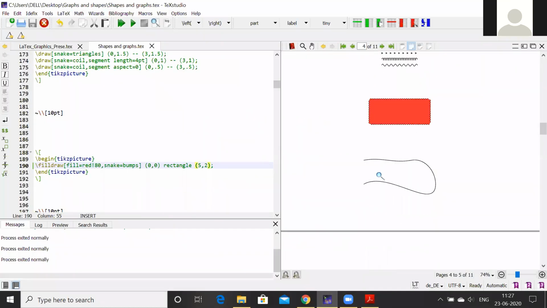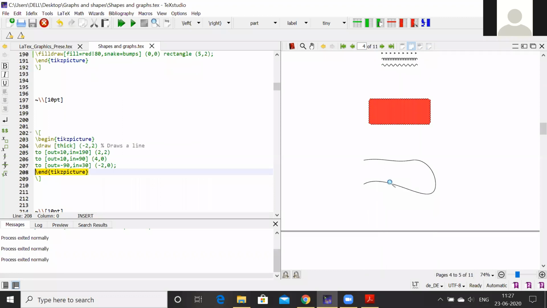Another shape is this type of shape where we can draw lines and we can mold the line according to our needs. Look at this line. So first of all, draw the line thick -2 to 2, and then -2 is the starting point, and then out 10 in 190. This way, using this kind of measure, one can bend this line from here. You see that 2 to at 2 point is bent to 10 in 1. So these are the angles. Angles out 10 and in is 190. These are the angles by which one can mold this line, and we can get this type of shape.